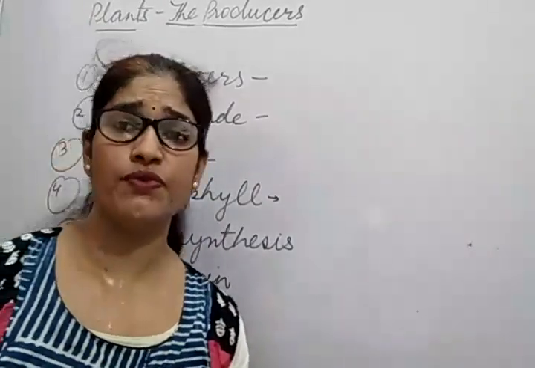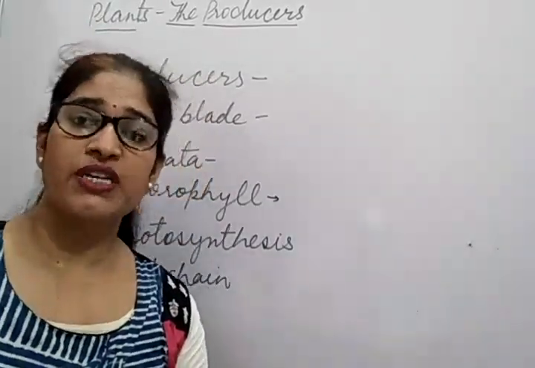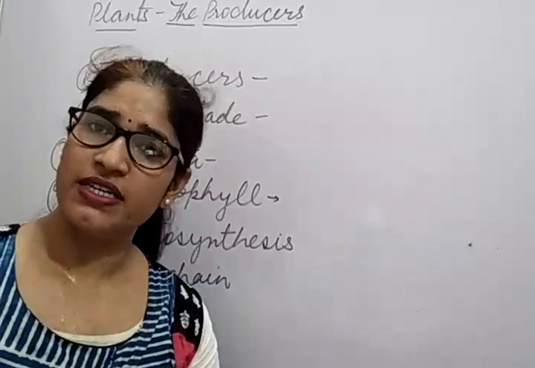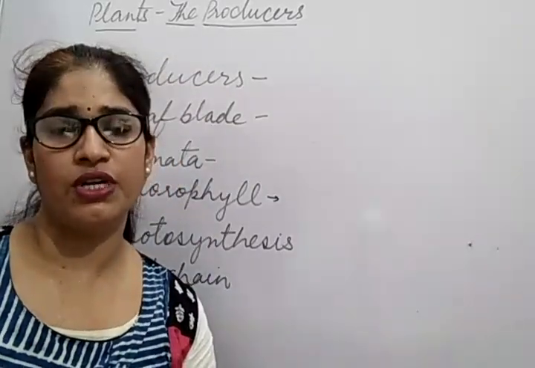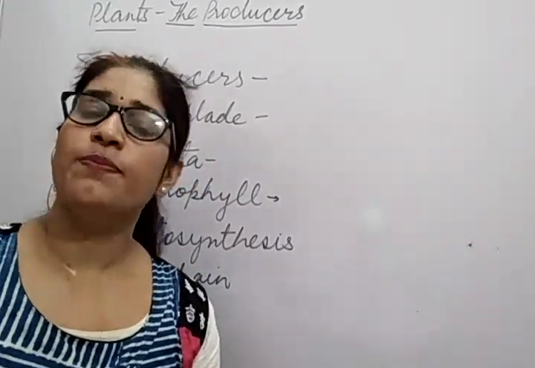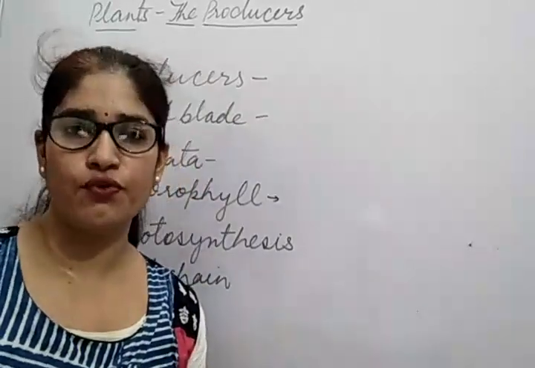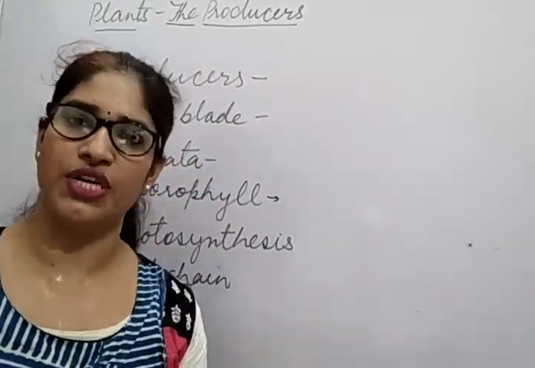What do you mean by food chain? A chain showing dependence of living things on each other for their food. लिविंग थिंग्स का एक दूसरे पे डिपेंड करना फॉर देयर फूड is called as food chain.